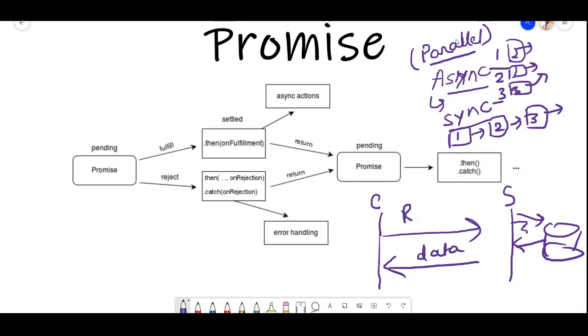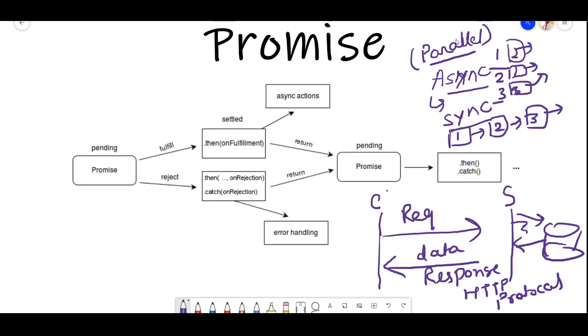So this is called the request and this is called the response, right? In an HTTP protocol.